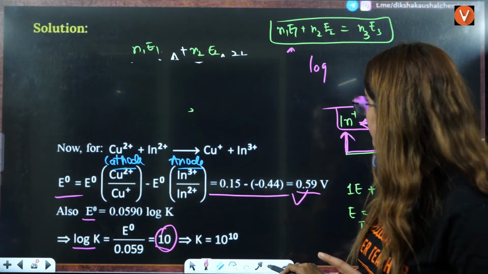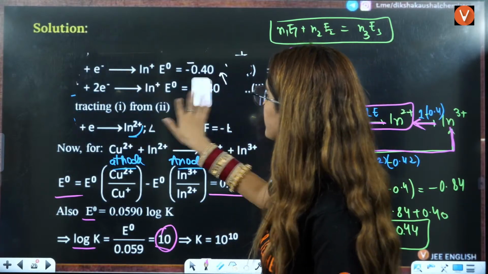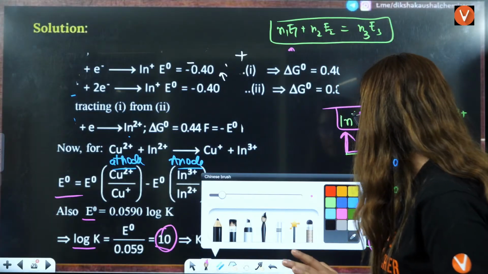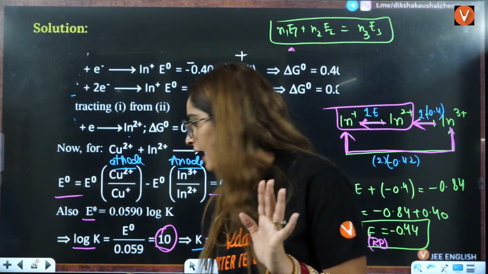Oh, okay, no problem. I'll just erase this because I can't write it again, right? I think you have understood what I was telling you, right? So you can put this value, K is equal to 10 raised to power 10, directly you will have it.